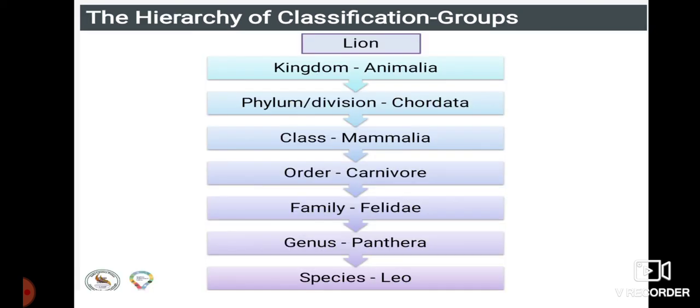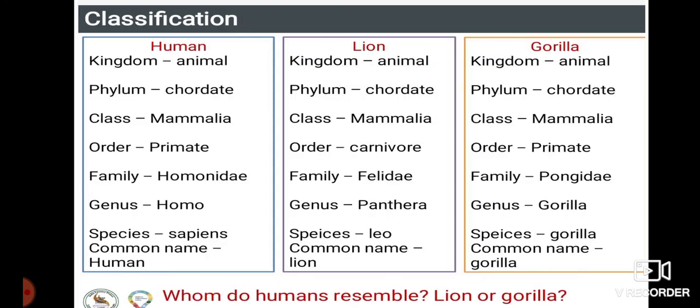Hierarchy of classification of lions, as we have the subgroups like kingdom, phylum, class, order, family, genus and species, they have given. Here we have the classification. Whom do humans resemble, a gorilla or a lion? You just observe in this classification. Human, lion and even gorilla all belong to the same kingdom, that is Animalia.